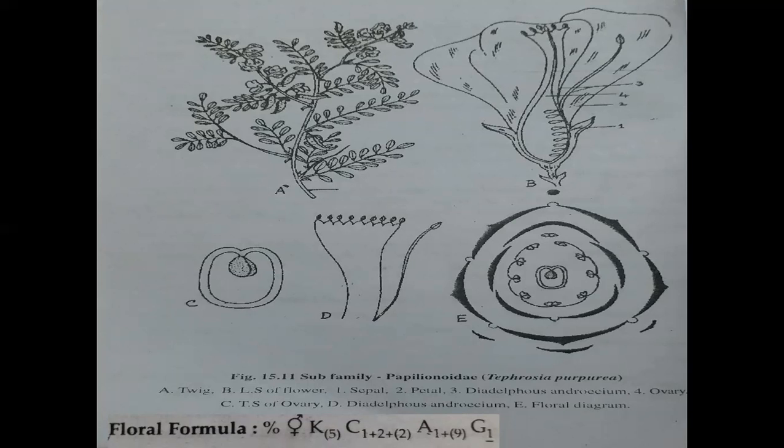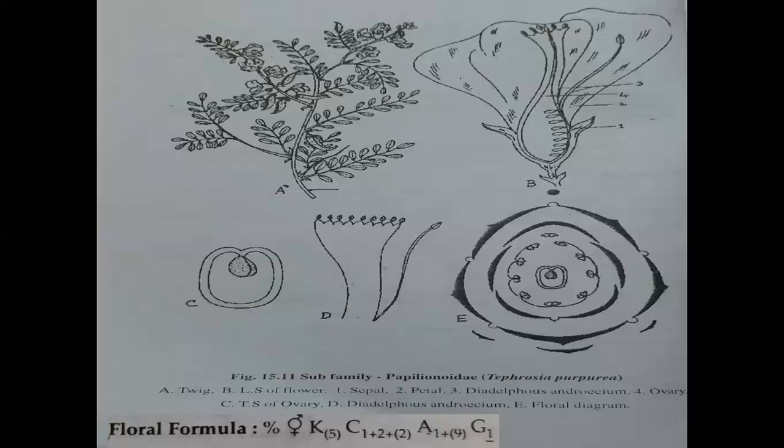In India, they are represented by 100 genera and 750 species. Now the habitat: mainly mesophytes. The plants are developed in the mesophytic environment. Then the habit.